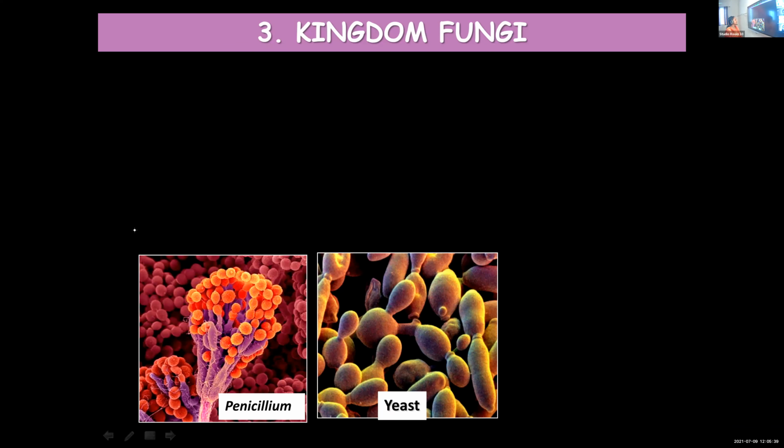Penicillium. What is the significance of penicillium? Where have you learned about penicillium? Penicillium notatum. It's very important. It has a significant role. Who can say? Something very important has been produced from these fungi. A life-saving drug. The first antibiotic. Which is the first antibiotic? Penicillin. Penicillin is produced from penicillium.